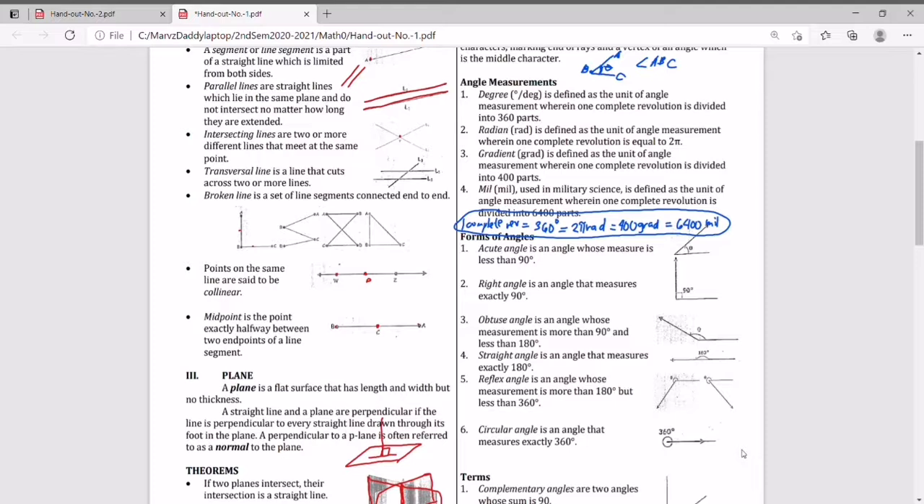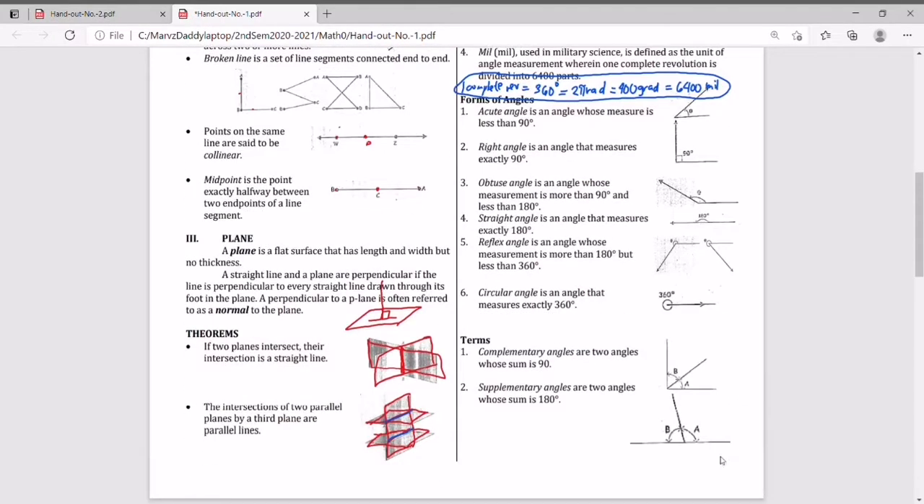So forms of angles, so tingali familiar naman siguro tadani because we have already encountered this before. Acute angle is an angle whose measure is less than 90 degrees, so this is an acute angle. A right angle is an angle that measures exactly 90 degrees, so as you can see, if it is perpendicular, so it has a right angle. That is exactly 90 degrees angle, perpendicular. Obtuse angle is an angle whose measurement is more than 90 degrees and less than 180. So this is an obtuse. Obtuse angle is greater than 90 but less than 180 degrees.